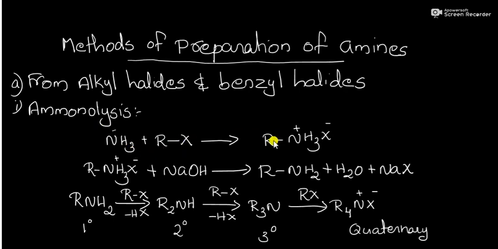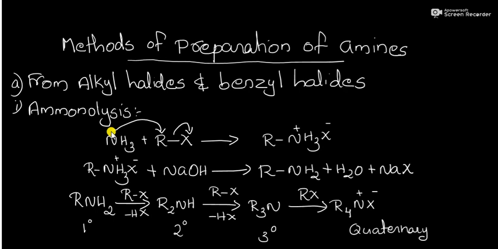it will be converted into RNH3+ X-. That is, the lone pair of electrons present on nitrogen attacks the carbon and X- gets eliminated, and we get RNH3+ X-.